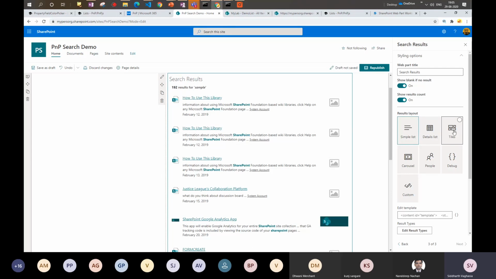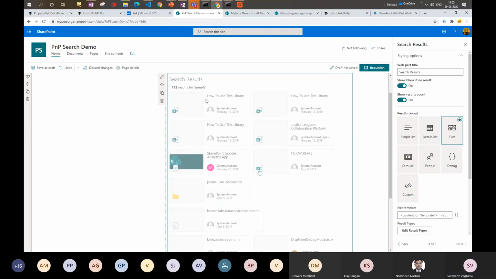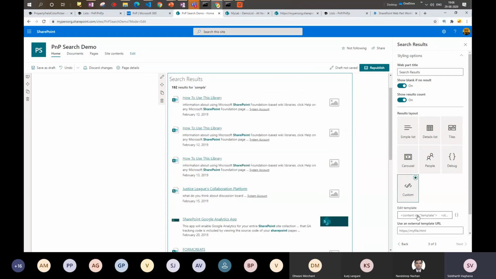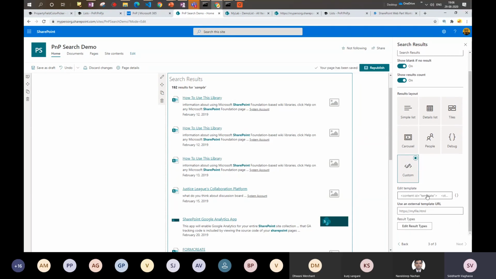If you want to display in tiles, the layout would again change. See, this is displayed in tiles. And if you want to do something on your own, you can always use the custom option and just give the template file URL of the HTML. So this can be pretty advanced. If you are comfortable with handlebars JS and everything, these templates can also be edited and used.